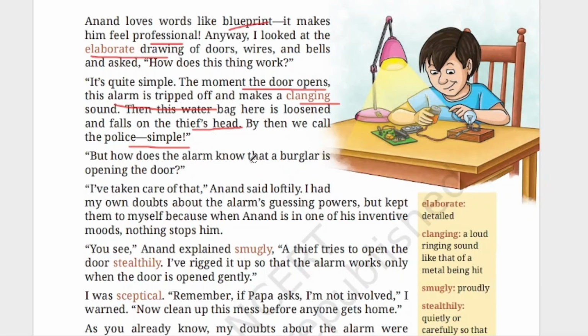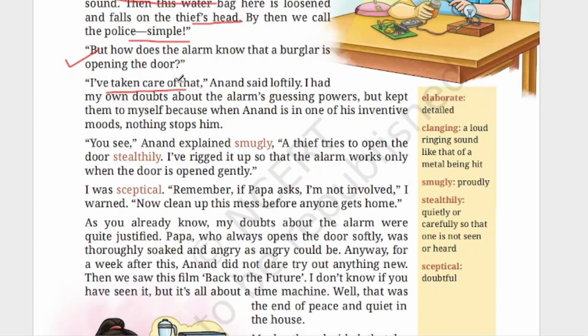But how does the alarm know that a burglar is opening the door? Now, this is the question by Anita. How will this alarm know that a burglar is entering there? I have taken care of that, Anand said loftily. So he said carelessly that he has taken care of that. I had my own doubts about the alarm's guessing powers, but kept them to myself because when Anand is in one of his inventive moods, nothing stops him. So Anita had a doubt about it.